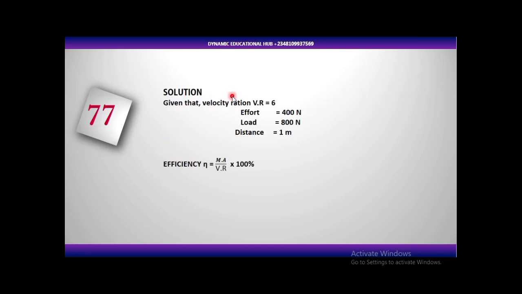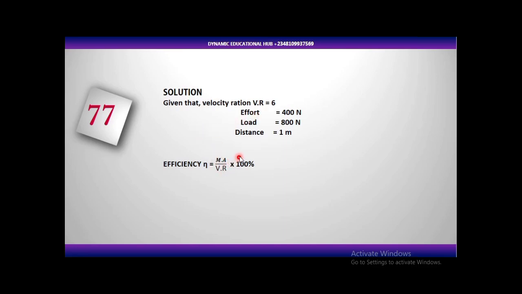To find the efficiency of any simple machine, efficiency is mechanical advantage over velocity ratio times 100%. It's also work output over work input times 100%. Here we are going to use mechanical advantage over velocity ratio times 100%.